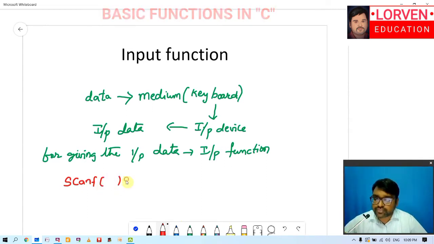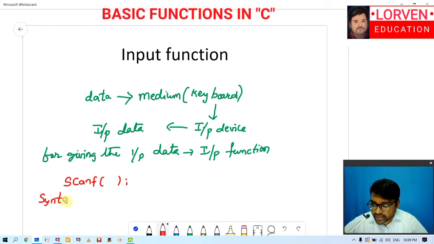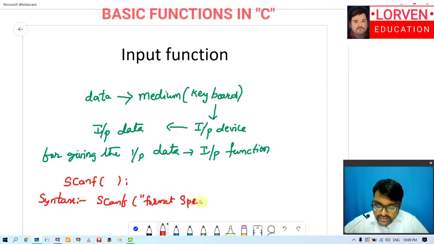So you have to write like this, and every statement will be ending with a semicolon. So this is a statement and it should be ending with a semicolon. This is the basic understanding, but if at all you elaborate it, the input function's syntax is like this. Syntax for input function is scanf, format specifiers and variable list.